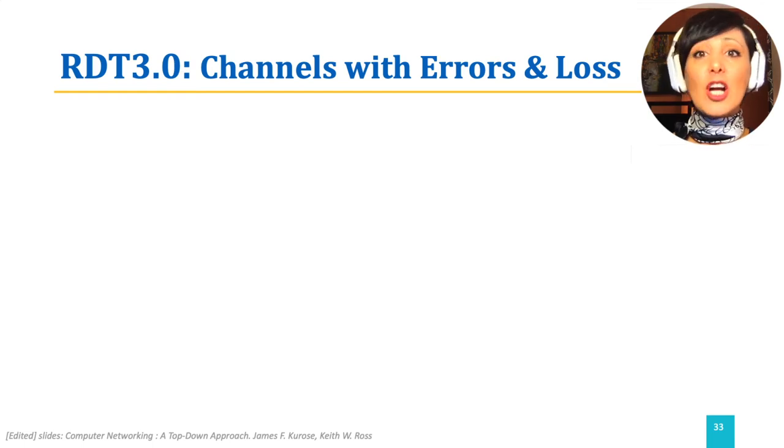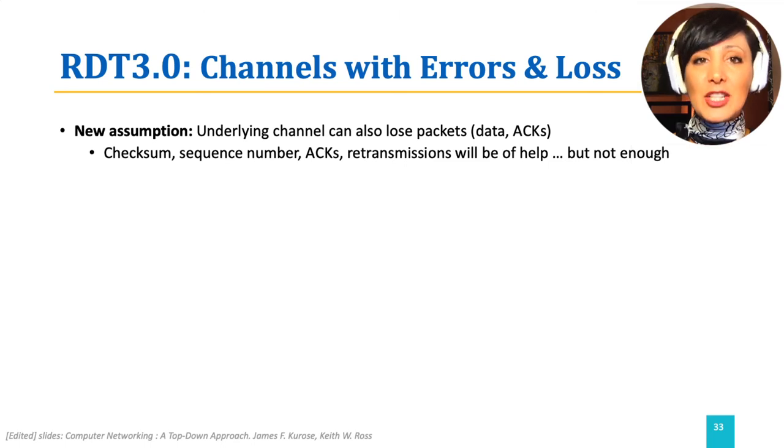So far, our underlying channel assumptions were a little bit closer to reality, having channel errors causing bit flips and corrupted packets. However, we did not consider loss. In the design of our RDT 3.0, we assume that the underlying channel can also cause lost packets. But the question is, how to detect loss?